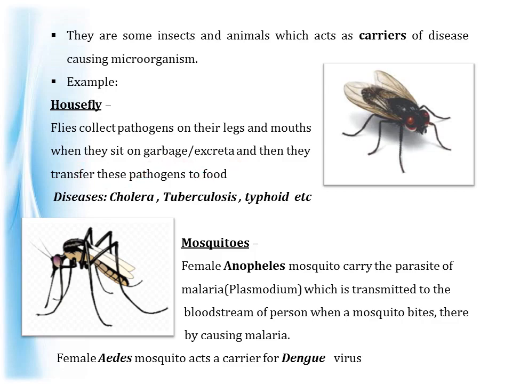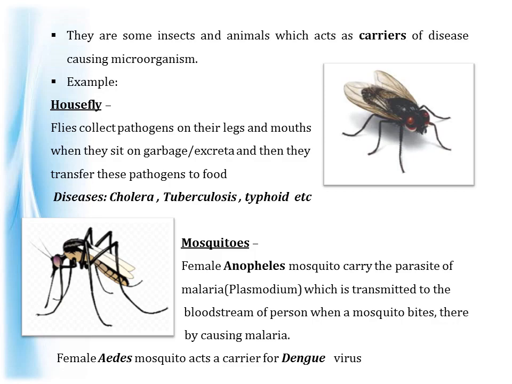That is, these flies sit on garbage and animal excreta. The pathogens stick to their bodies, and when these flies sit on uncovered food, they may transfer the pathogens, and whoever eats this contaminated food will get sick. So it is always advisable to keep the food covered and avoid eating uncovered food.